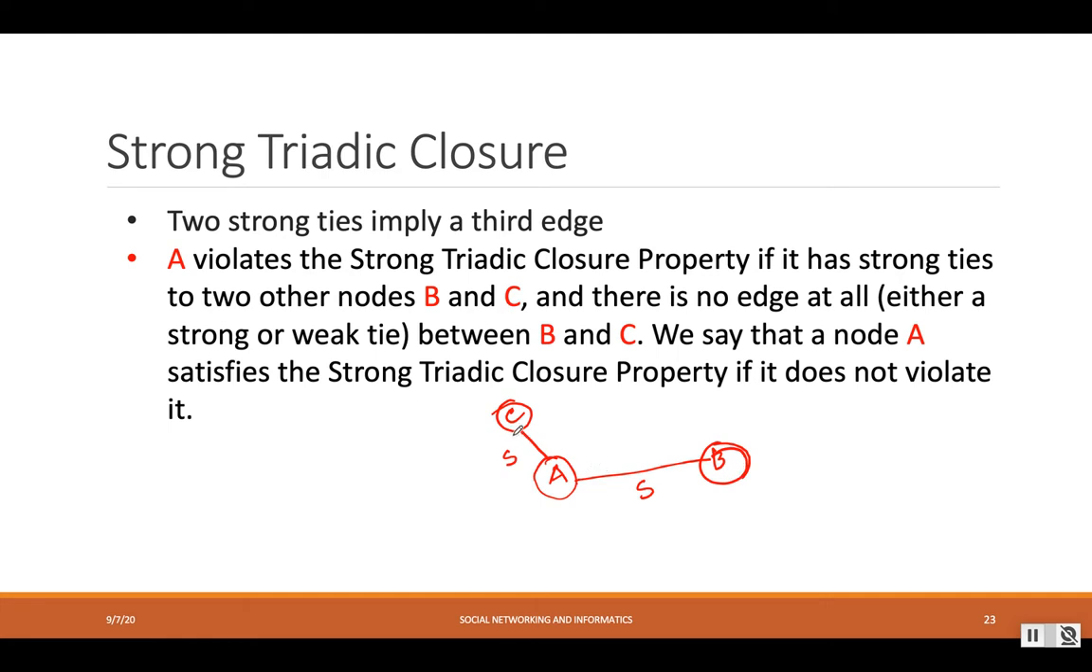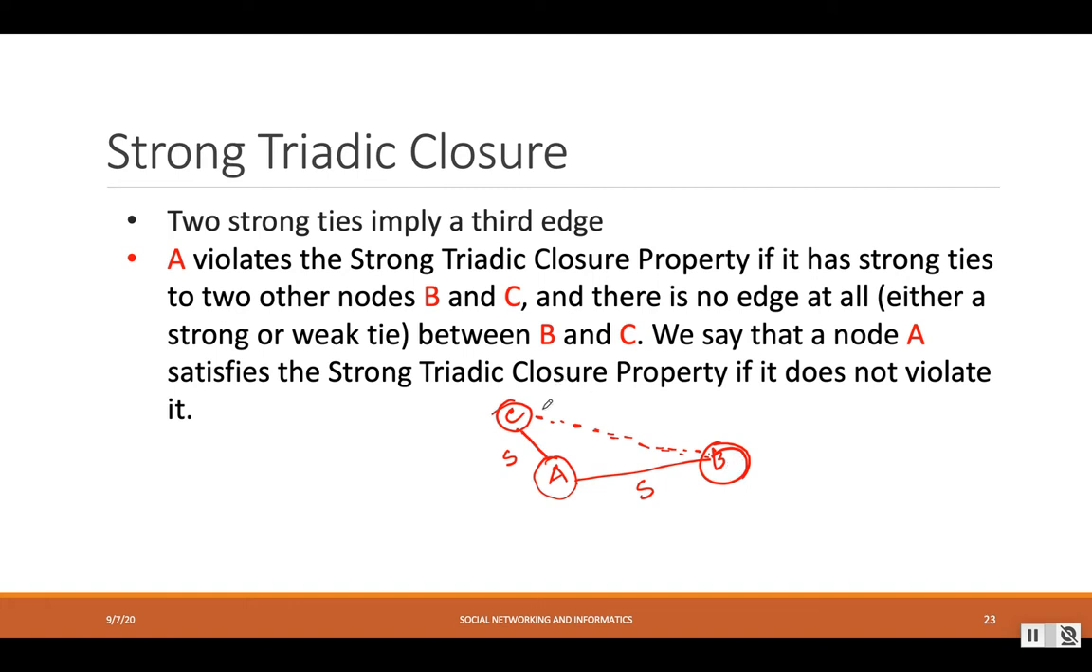According to the strong triadic closure property, A will violate it if it has a strong tie to two other nodes, B and C, and there is no edge at all between B and C. The property says that if A has a strong friendship with B, and A has a strong friendship with C, then there will be an edge between B and C. This edge can be either strong or weak, but there is going to be an edge between B and C.